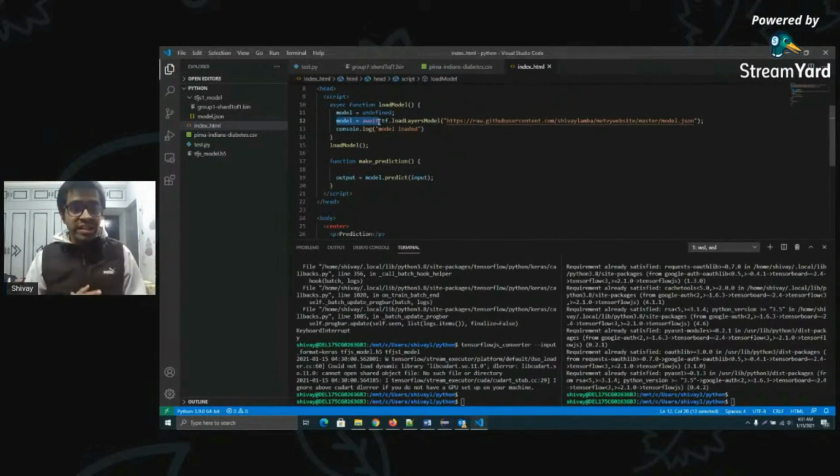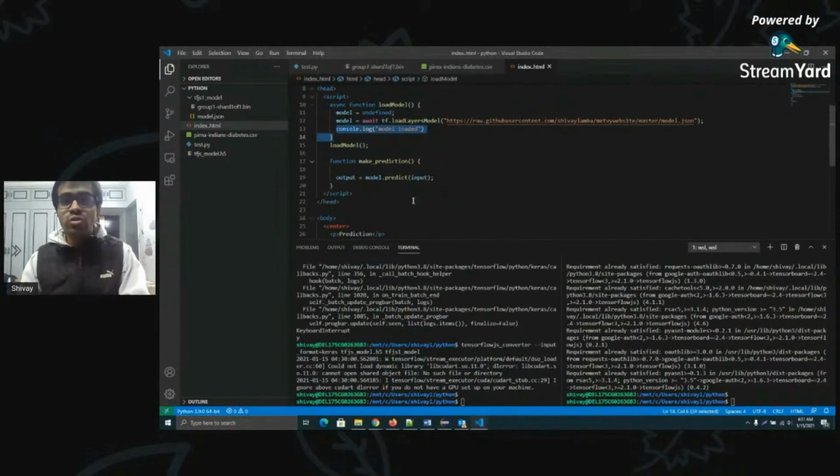If you're using the TensorFlow.js converter, there are two different functions you can use: tf.loadLayersModel if you have a Keras based model, or tf.loadGraphModel if you have a TensorFlow SavedModel. Since I have a Keras based model, I use loadLayersModel, and I've given the link to the same model that I generated, hosted on GitHub. Once the model has been loaded, it gives me a console log saying the model has been loaded.